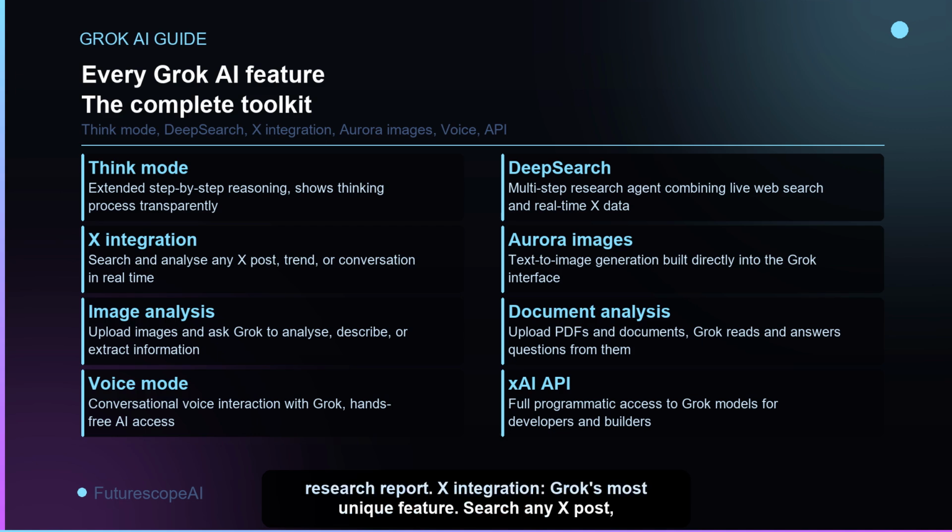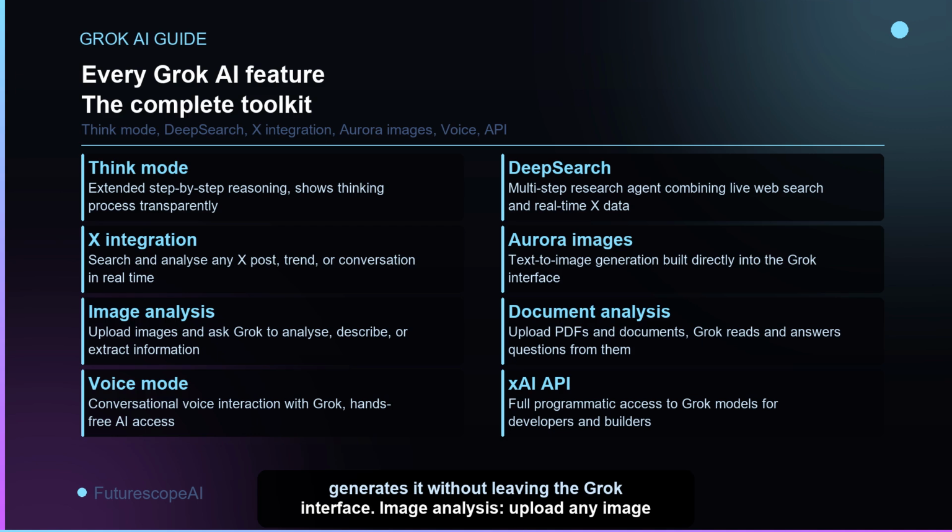X integration, Grok's most unique feature. Search any X post, trending topic, or ongoing conversation in real time. No other major AI assistant has this native capability. Aurora images, text-to-image generation built directly into Grok. Describe an image and Aurora generates it without leaving the Grok interface.